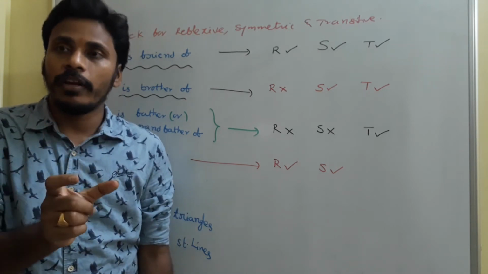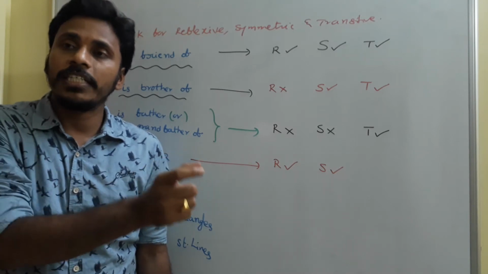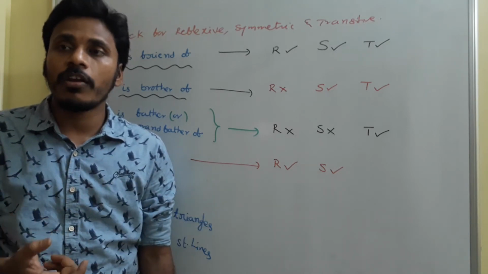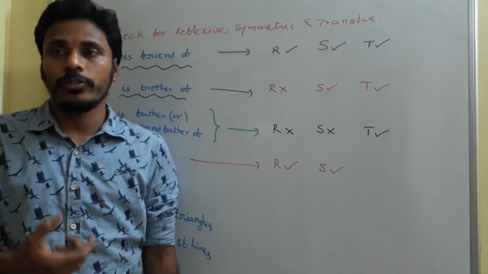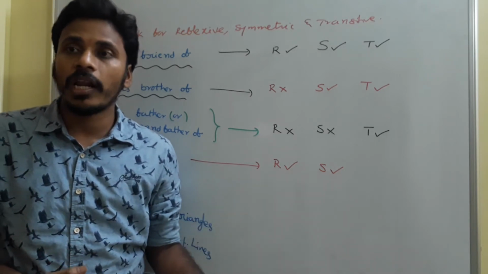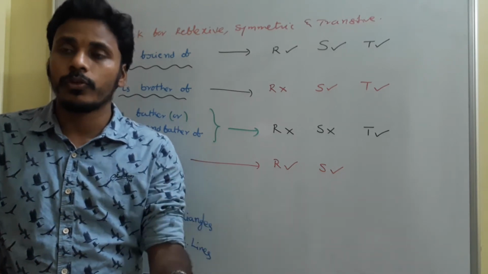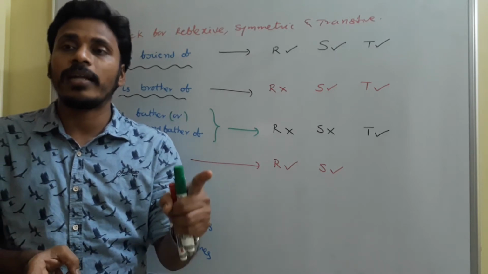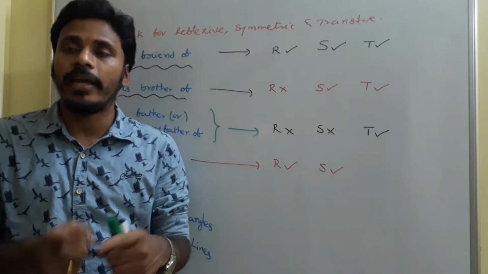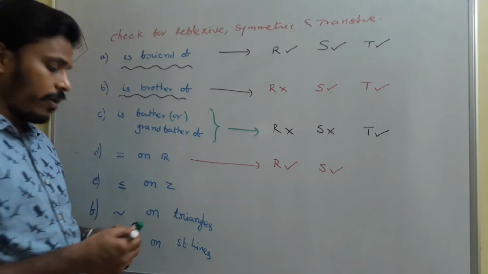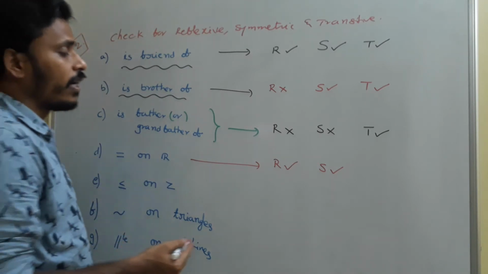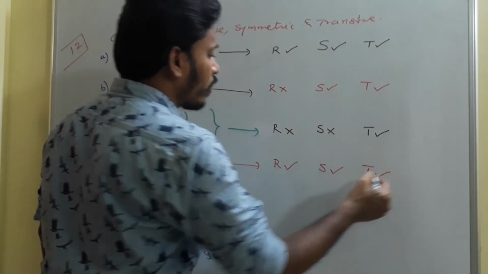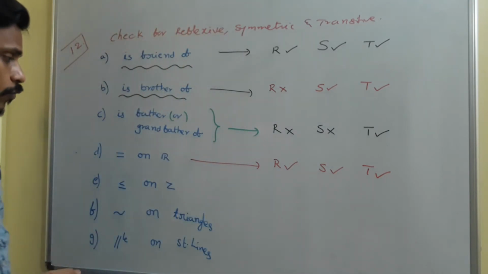If x, y are related, you have x is equals to y. If y, z are related, you have y is equals to z. If you combine, x is equals to z will happen. So x and z are again related. So that rule is transferred, and the transitive property also is satisfied.